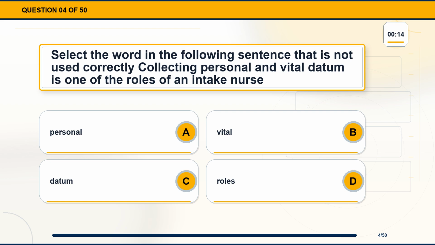Question 4. Select the word in the following sentence that is not used correctly. Collecting personal and vital datum is one of the roles of an intake nurse. Option A, personal. Option B, vital. Option C, datum. Option D, roles.